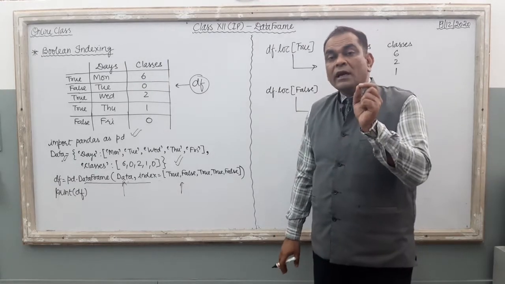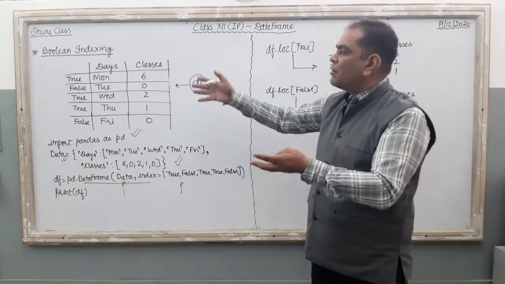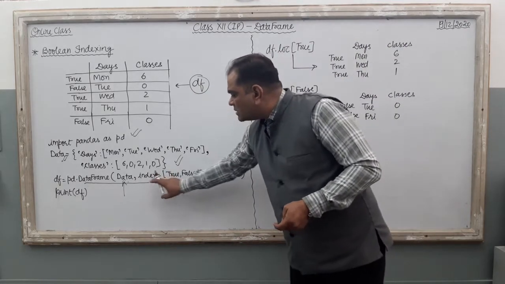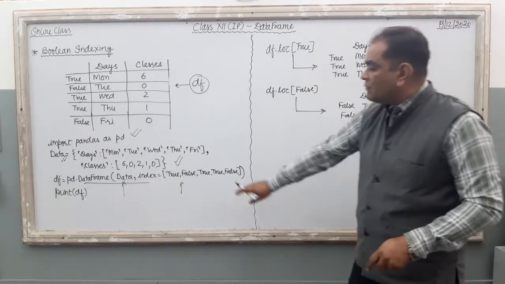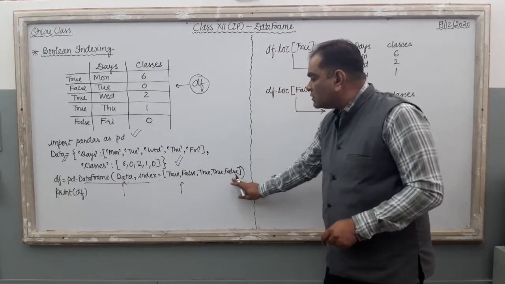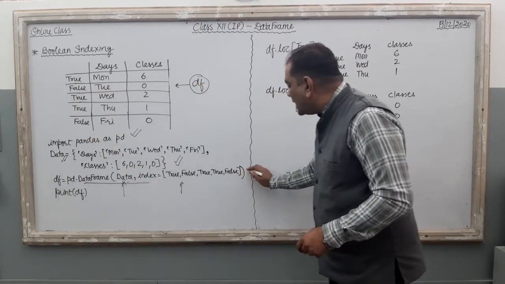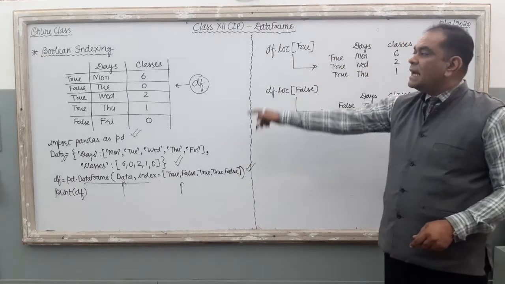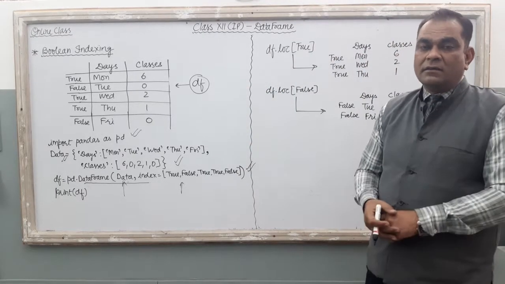But if you want to give an index, a name for the index, or if you want to give your computerized index, then we use the index attribute of our DataFrame function. Right? Just see what is there in the index attribute. True, false, true, true, false. So true, false, true, true, false. When you supply the command, the same data frame will be generated in your Python. Clear?